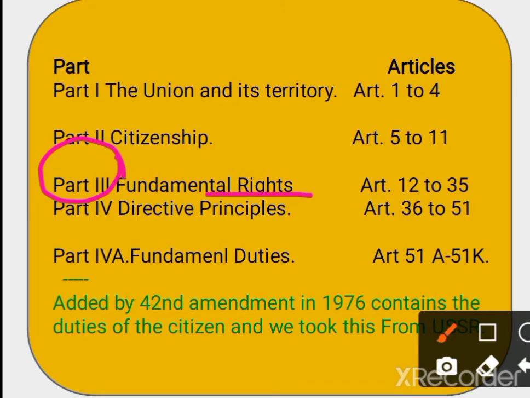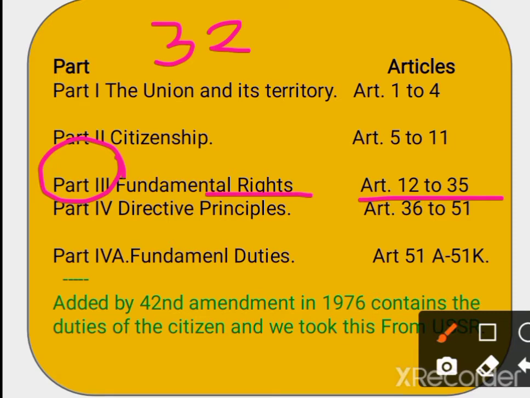It includes Articles 12 to 35. You should also know that Article 32 is called the heart and soul of the Indian Constitution, and that deals with constitutional remedies.